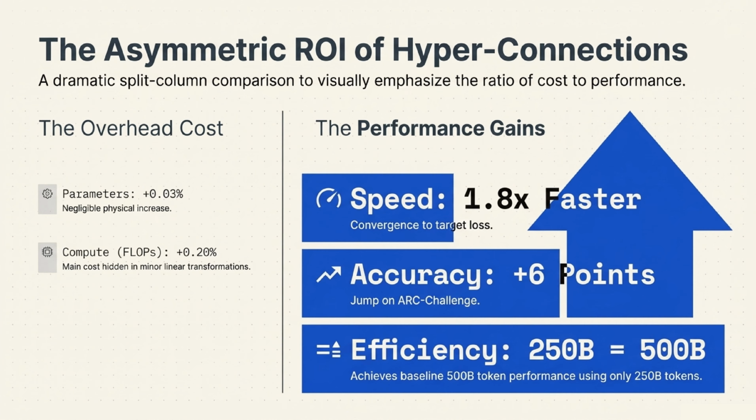What's truly remarkable is the asymmetric return on investment here. The overhead cost is practically invisible, a negligible 0.03% physical increase in parameters and a mere 0.2% increase in compute flops. In exchange, the performance gains are massive. Convergence is 1.8 times faster, accuracy jumps by 6 points on the ARC challenge, and it achieves 500 billion token baseline efficiency using only half the tokens.